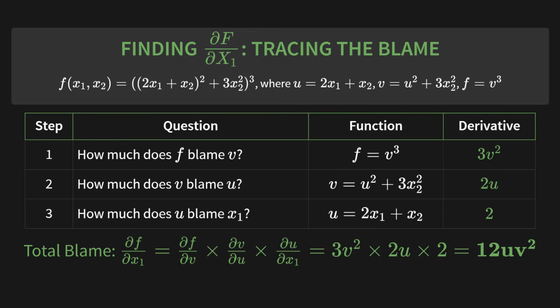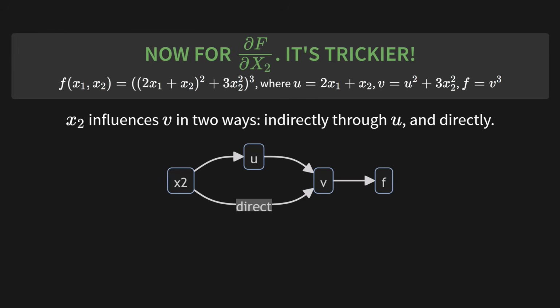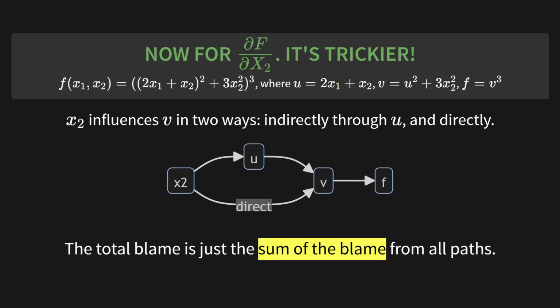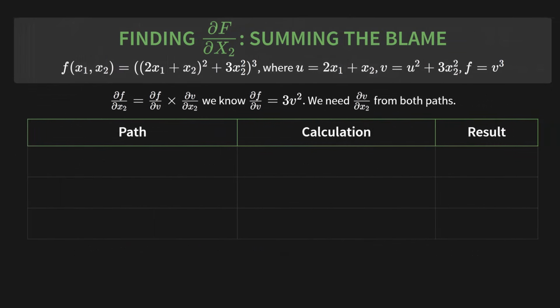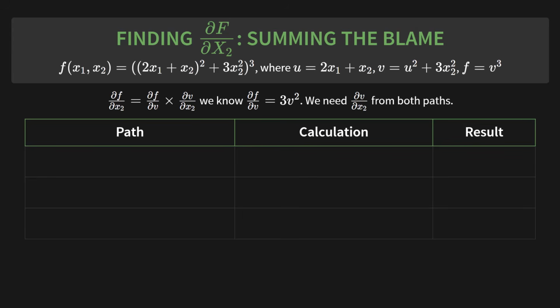Now for the derivative with respect to x2. It's trickier. Why? Because x2 influences v in two ways. Indirectly through u, but also directly. You can see both paths in this new diagram. The total blame is just the sum of the blame from all paths. Let's break this down using the table. The overall derivative is the derivative of f with respect to v times the derivative of v with respect to x2. We already know the first part is 3v squared. So we just need to find the total derivative of v with respect to x2.